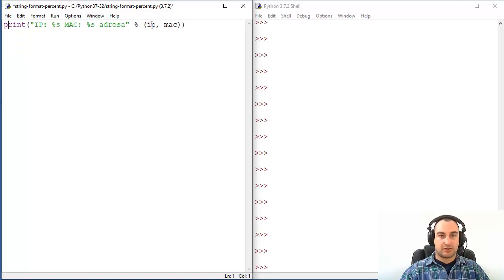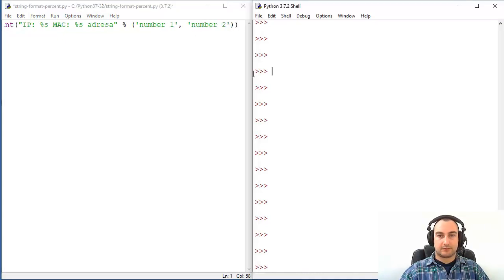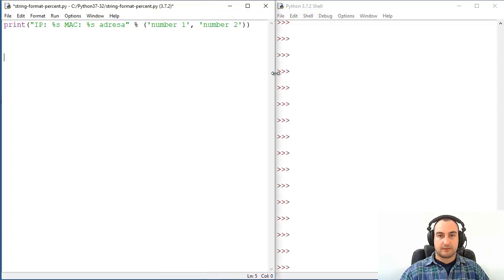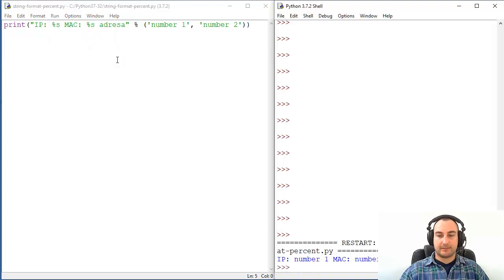And let's change this to number 1 string, and this will be number 2 or string 2, whatever. And now when you print that, just a second, I need to organize this. And now when you print that, you will get something like this.